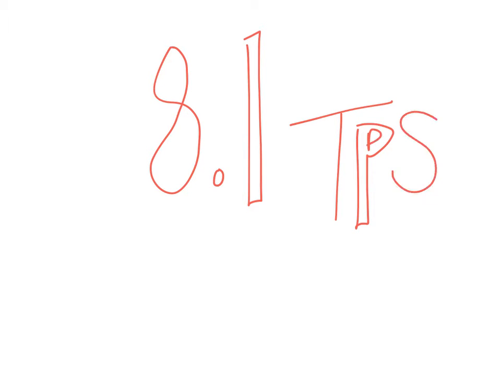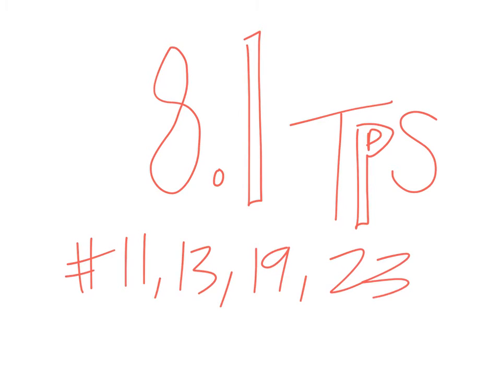Let's take a look at some questions from section 8.1 in The Practice of Statistics. We're specifically going to take a look at number 11, 13, 19, and 23. Number 11 gives you some confidence intervals, and it asks which confidence level this could possibly be.